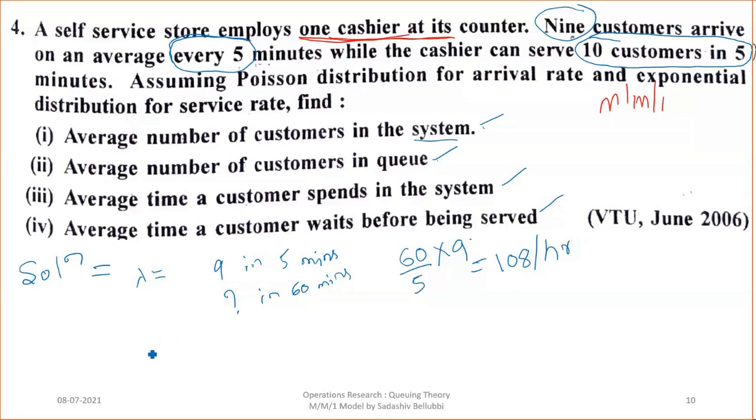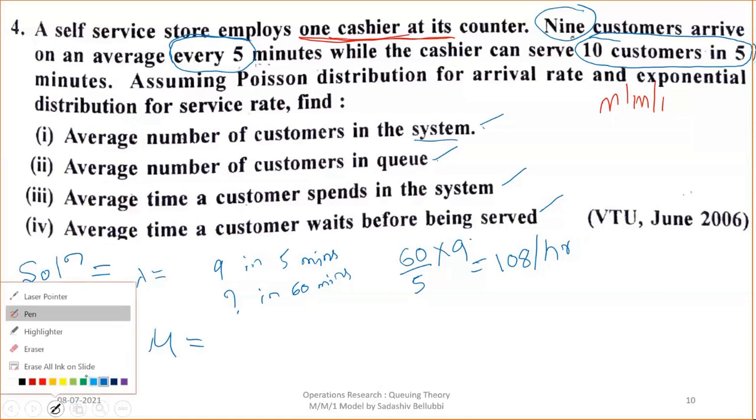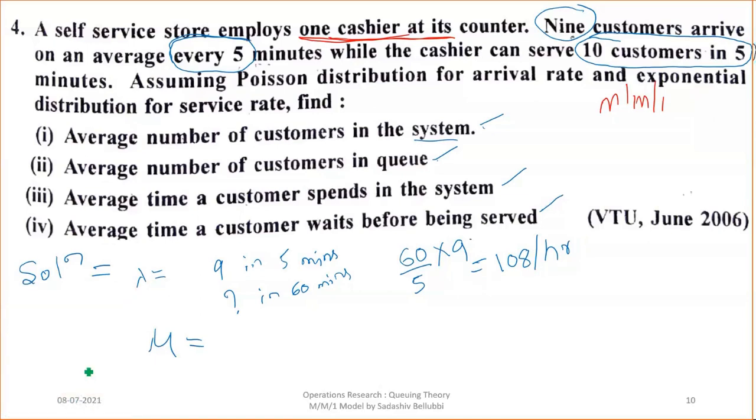Now what is the value of mu? That is the service rate. The cashier can serve 10 customers in 5 minutes. Then what about in 60 minutes? This is a simple question. Then 60 divided by 5 into 10. So this is 120 per hour. This is the value of mu.